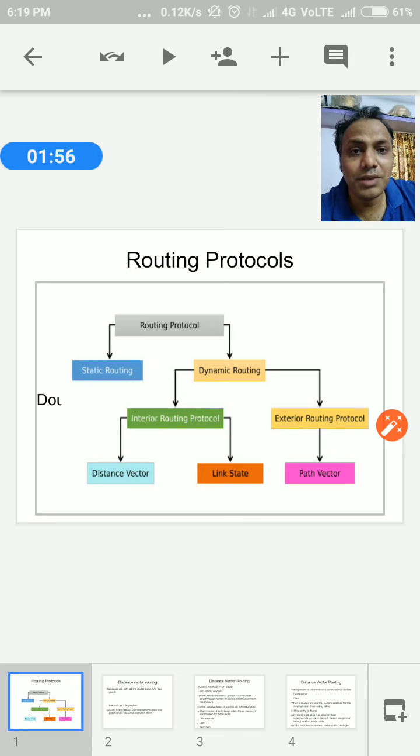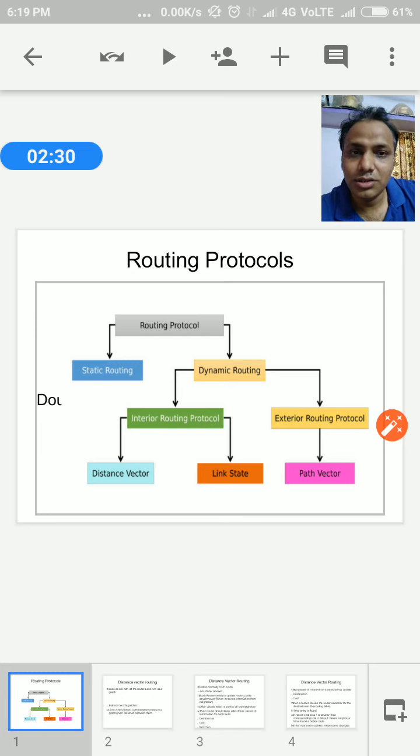The routing table basically contains the destination router IP address or the destination machine IP address, and among them they can choose. It also contains the cost, meaning source to destination. The first field is your destination IP address, either a router or a machine. The second field is your cost.